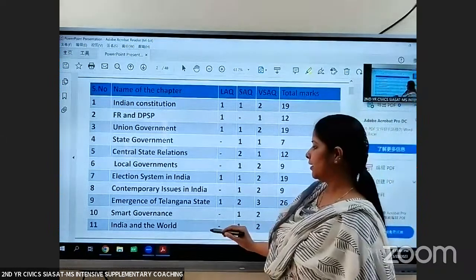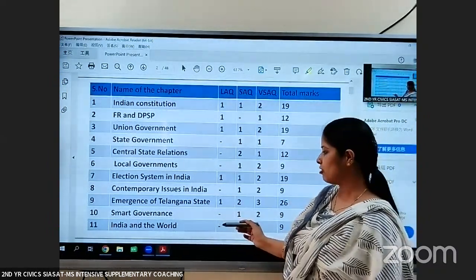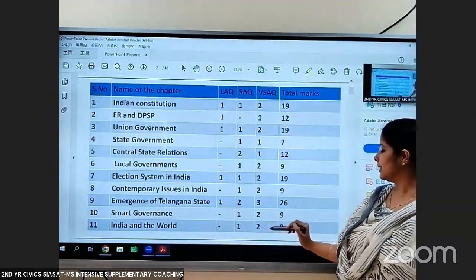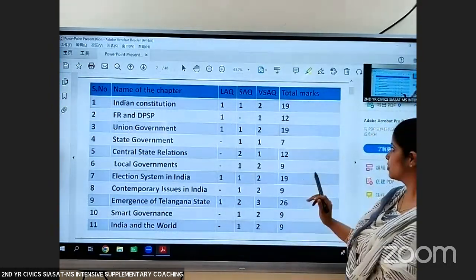And the last chapter, that is India and the world. In this chapter, you will study about United Nations Organization, foreign policy of India. The weightage for this chapter is 9 marks. You will get 1 SAQ and 2 VSAQs.